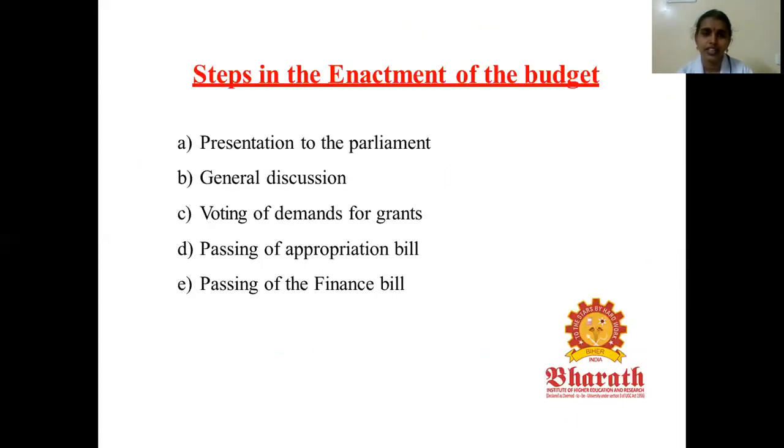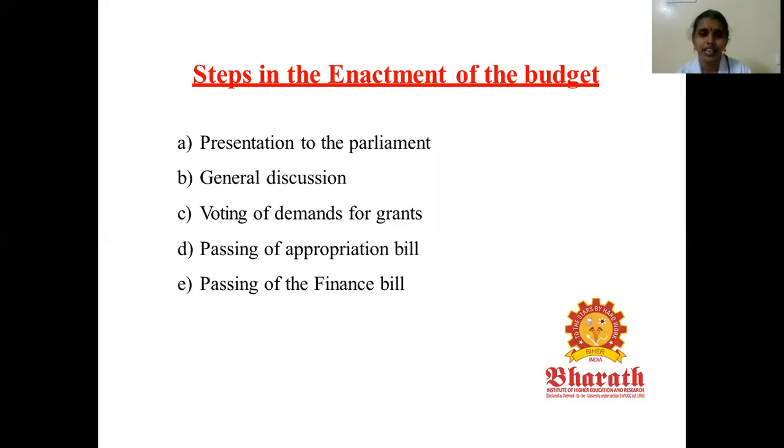Next, steps involved in the enactment of the budget. First, budget preparation. Next, it has to be presented to the parliament. Next, general discussion has to be done regarding the budget points. Next, we have to vote for demands for grants. Next, passing of the appropriation bill. Next, passing of the finance bill. So these are the steps involved in the enactment of the budget.